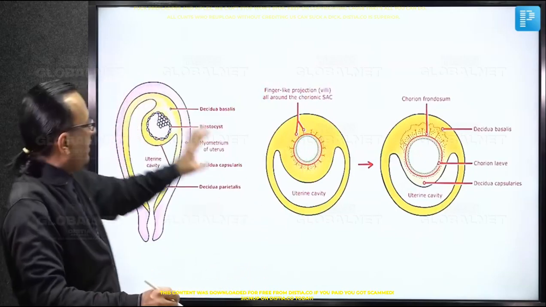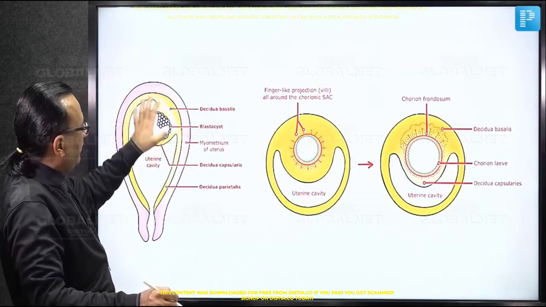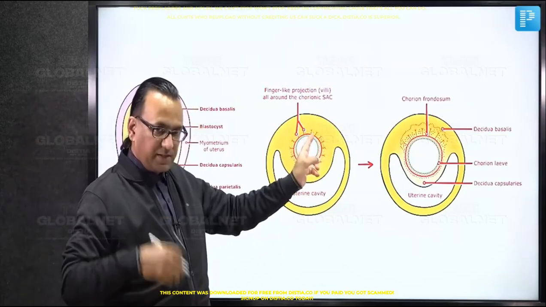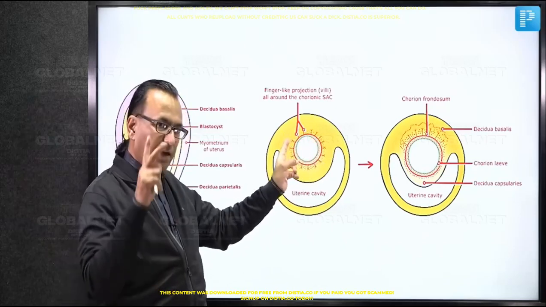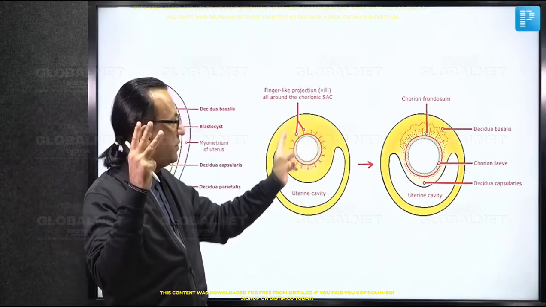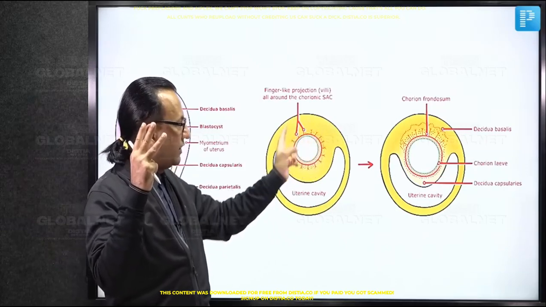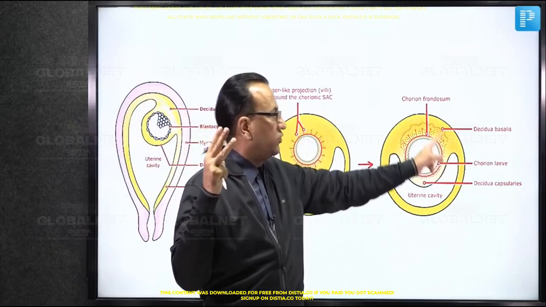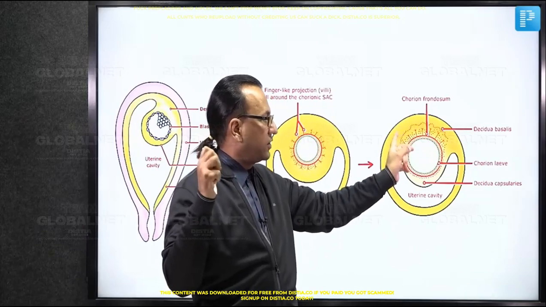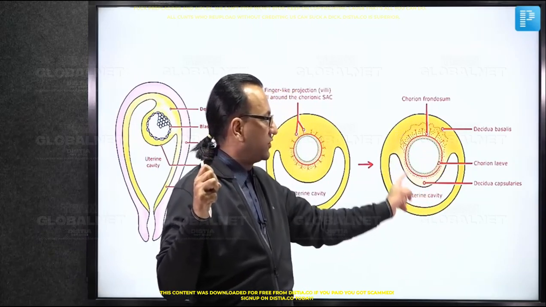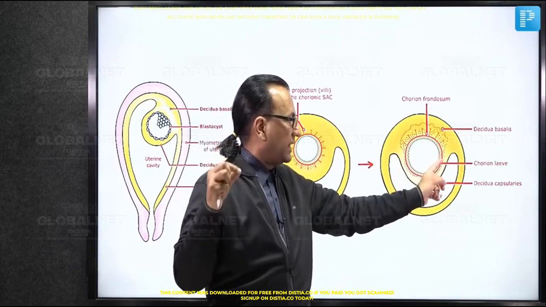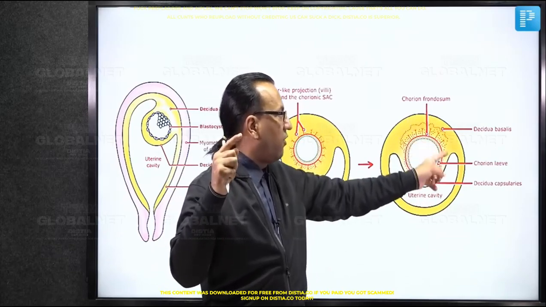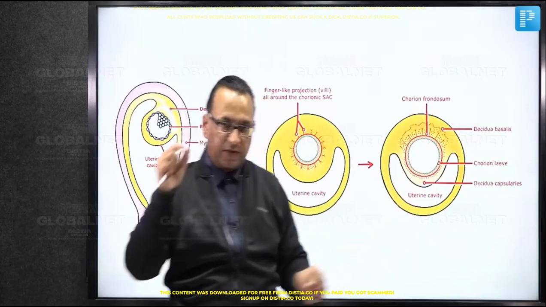And here, as we magnify the developing conceptus, we will see it was covered by the chorion, and the chorion membrane, the placental membrane, is giving us finger-like projections, which are in the beginning primary, then they become secondary, and then tertiary. And these finger-like projections will be modified towards the decidua basalis side, but will be lost from the opposite pole, that is towards the decidua capsularis, and that is where it is called chorion laeve. The one which is fetal placenta is called chorion frondosum. Let us magnify this diagram.